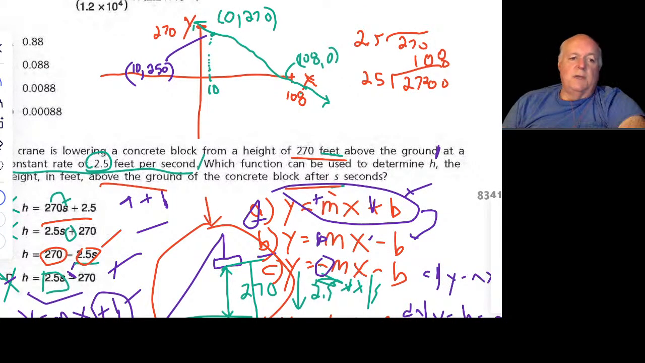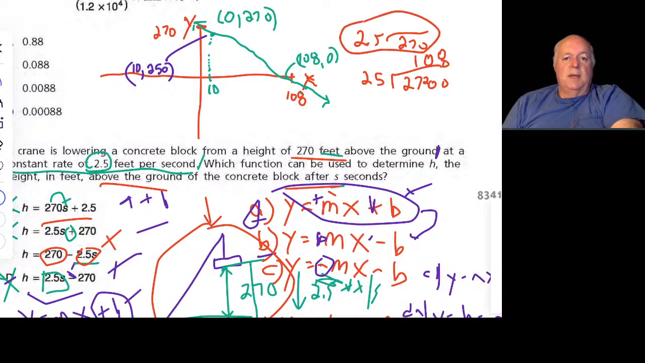What we need to figure out is how many groups of 2.5 seconds will make H end up being 0? All right? And we can do that by doing 2.5 into 270, which means it's 25 into 2700. And when we do that, it's 108. So in other words, 108 times 2.5 is 270. So in 108 seconds, it will have a height of 0.